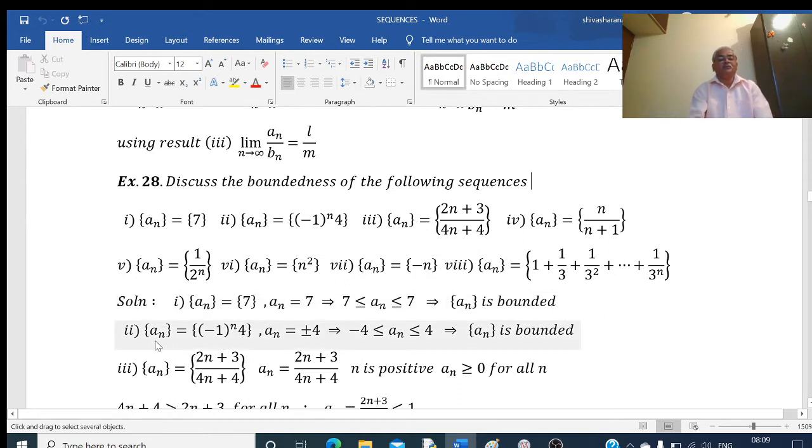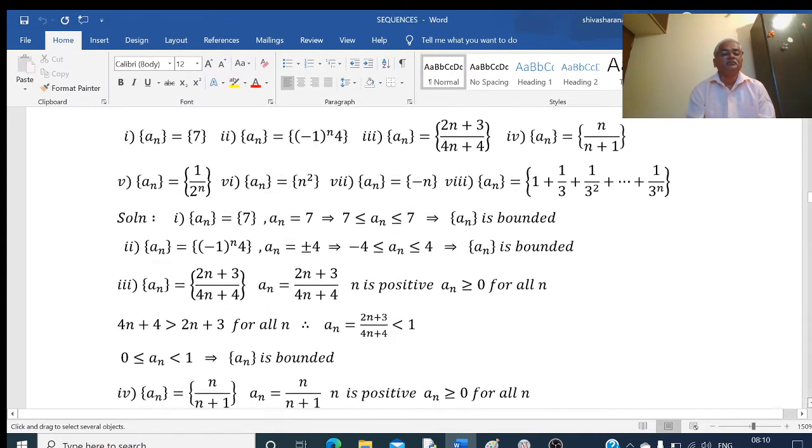Consider another example: minus 1 to the power of n into 4. This minus 1 to the power of n gives plus 1 or minus 1. If n is odd, this is minus 1. If n is even, then this is plus 1. So the terms of the sequence are either plus 4 or minus 4. That is, an is equal to plus or minus 4. Therefore, we write an is less than or equal to 4 and an is greater than or equal to minus 4. So 4 is the upper bound, minus 4 is the lower bound. This sequence is bounded above and bounded below, so we say that this sequence is a bounded sequence.